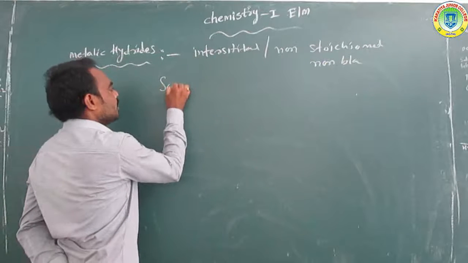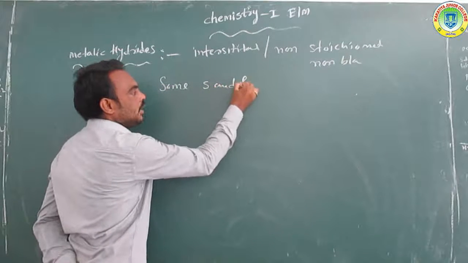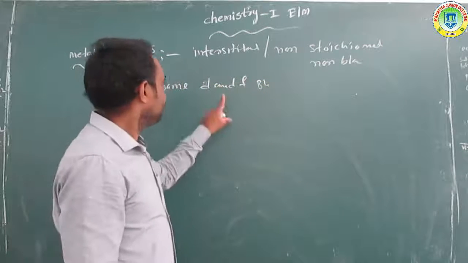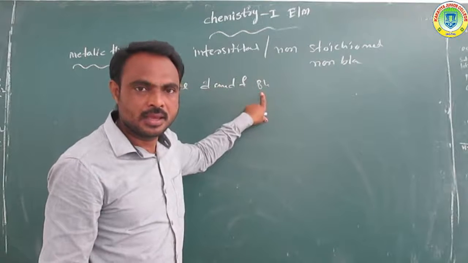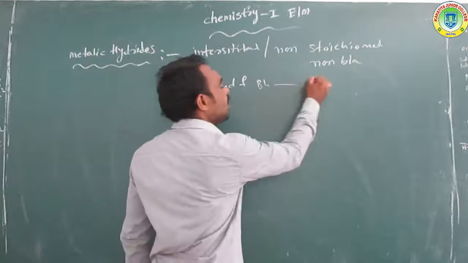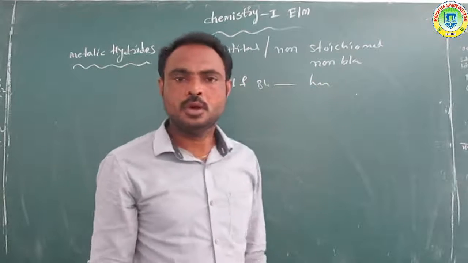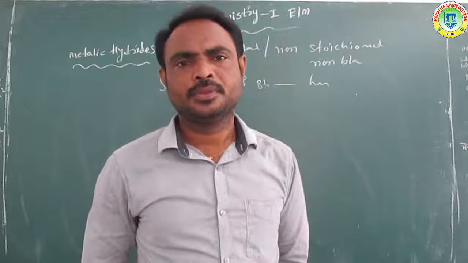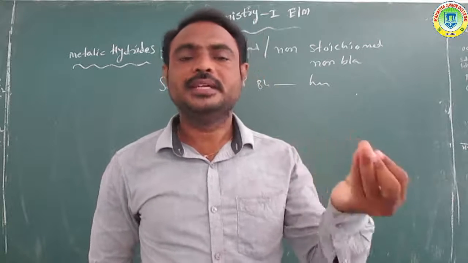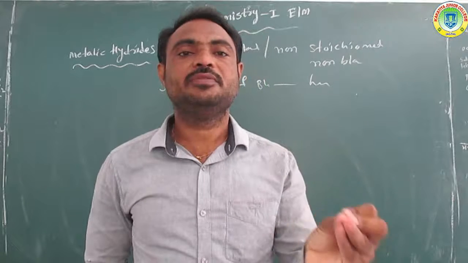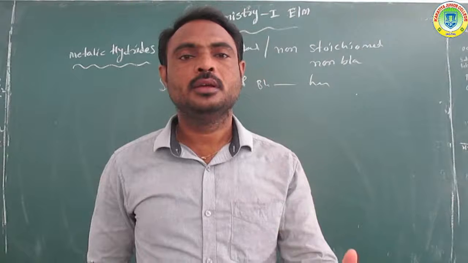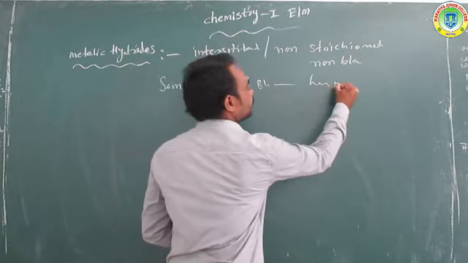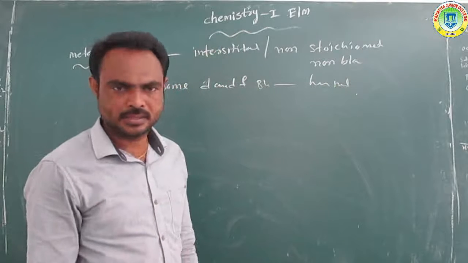Overall, some S, and some D and F block elements combine with hydrogen to form their hydrates. Overall, D and F block elements are almost all metals. So these D and F block elements combine with the hydrogen element, and in this reaction their hydrates are metallic hydrates.